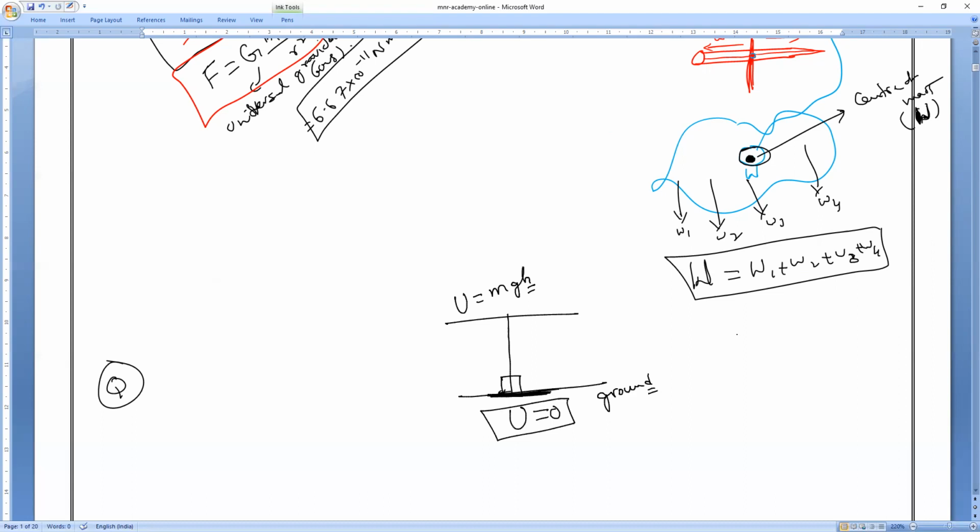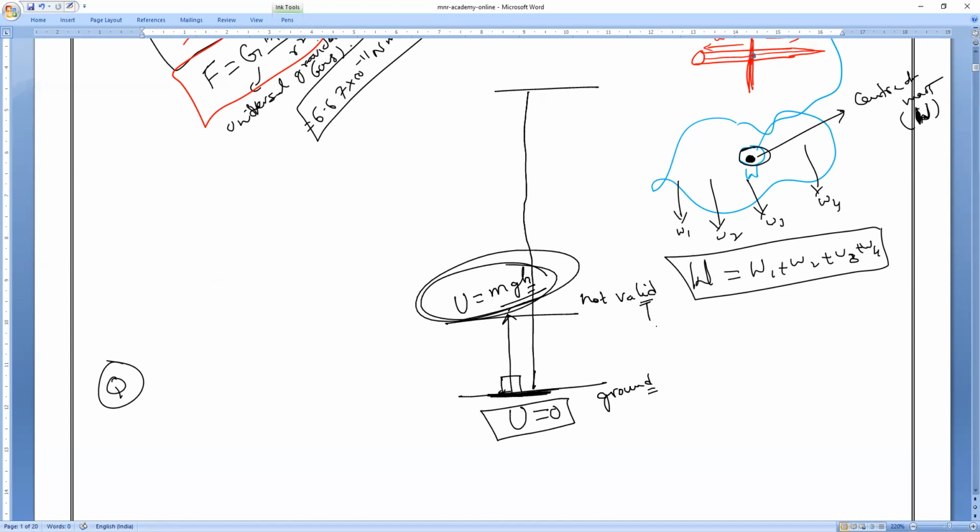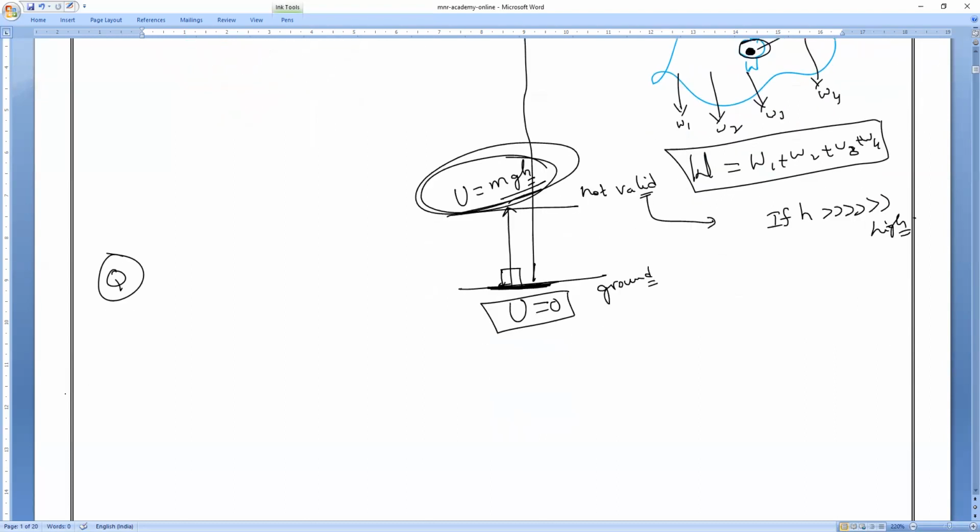If the body is on the ground and it has been shifted to a certain height, then at this point potential energy is mgh. Now imagine if I go to more and more height, do you think this formula is valid? It is not valid. This formula is not valid for calculating the potential energy if h is extremely large. That is also one of the important points.